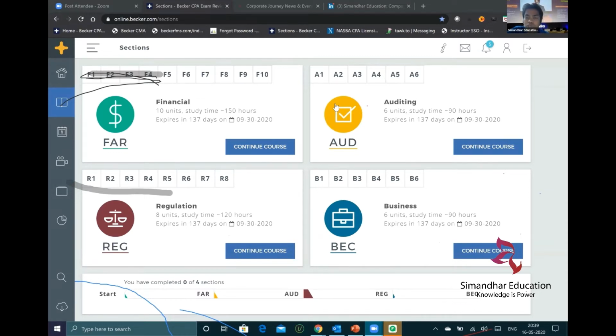I have seen a lot of institutes talking about the CPA exam being completed in 2 months, 3 months. It is impossible because your evaluation itself takes you around 3 to 4 months, because you need to send your education documents to your state board, to your evaluation agency, and they evaluate. So it takes a lot of time. So the institutes which are telling you that you will pass the CPA exam by September, it is incorrect. There is no possibility at all of passing the CPA exam by September. You can definitely write 1 or 2 sections. I don't think you can complete the entire CPA examination by that time.